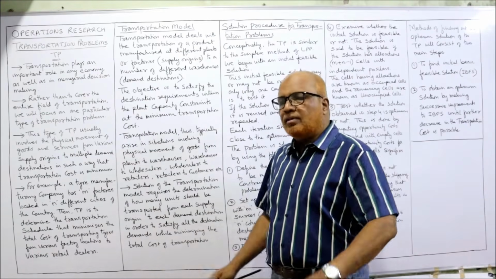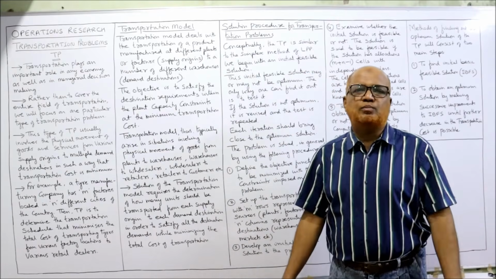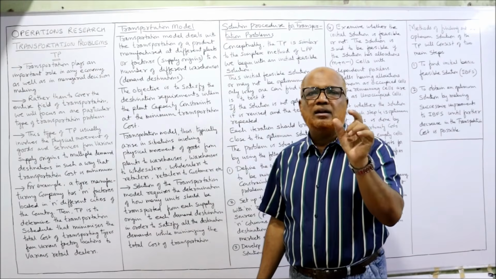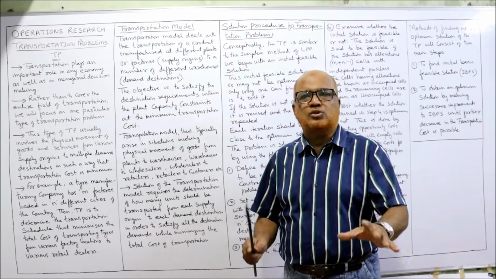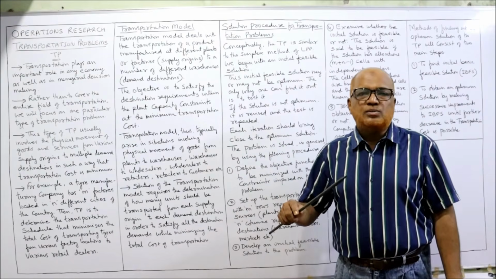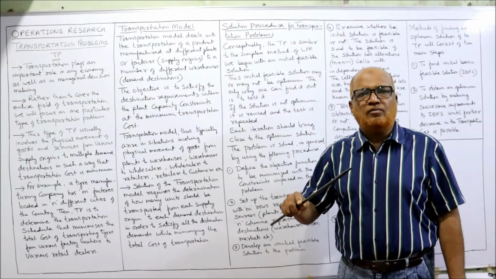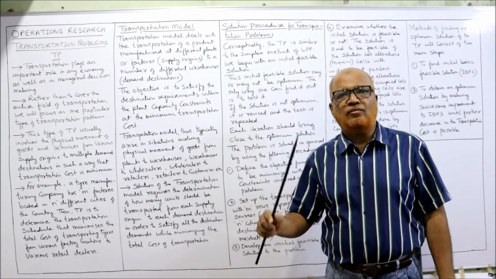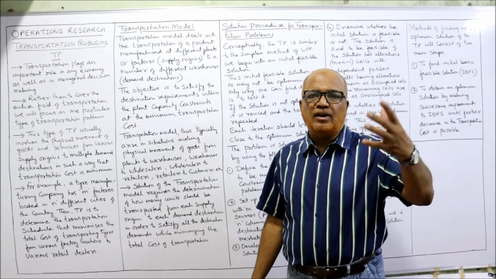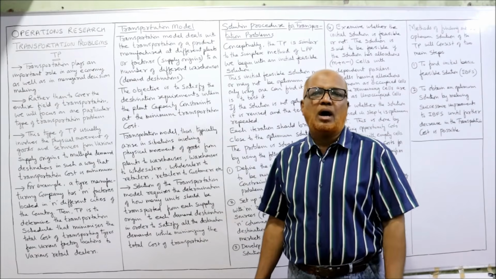Now, rather than cover the entire field of transportation problems, we are focusing only on one type of problem of transportation. Which type of problem? Transporting the goods from the place of origin to the place of destination, where the goods are produced and where the goods are required.